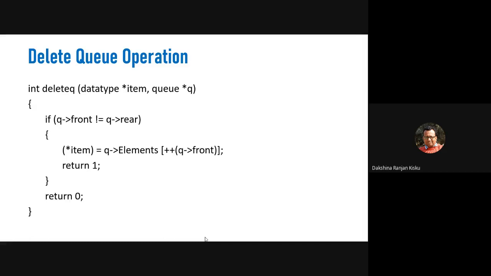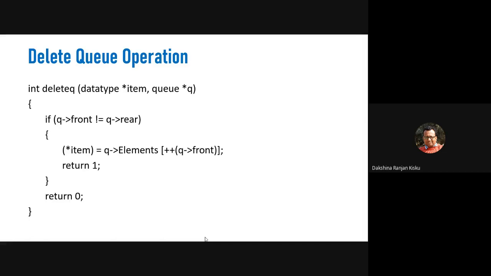So if q front is found to be not equal to q rear, then we can get the item by writing star item equals q elements plus q front. That means first we get the element.